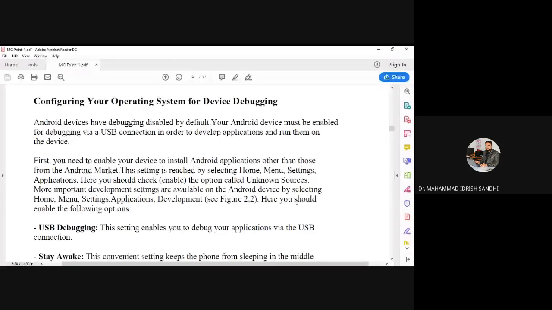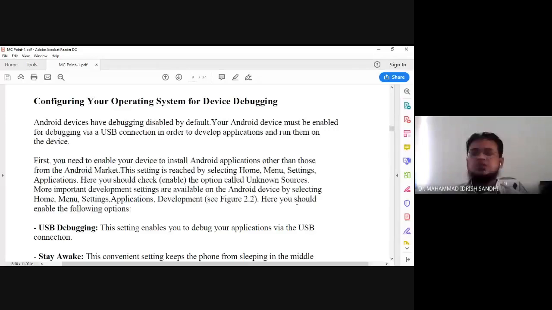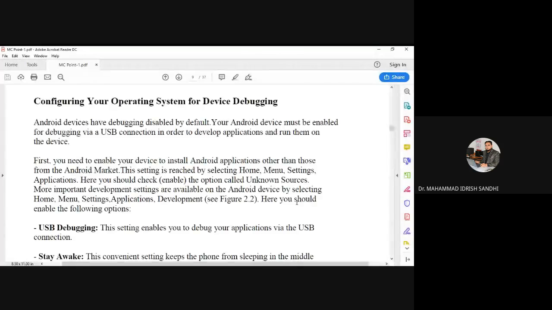So this is the first option. First you need to install your application in your device, connect it with a USB cable and start the debugging, to check whether your application is working smoothly and check its functionality. This is the first option. Second option, you need to use the IDE, integrated development environment,